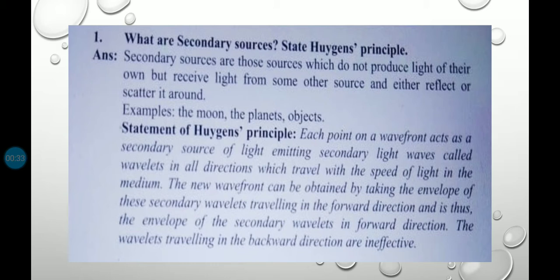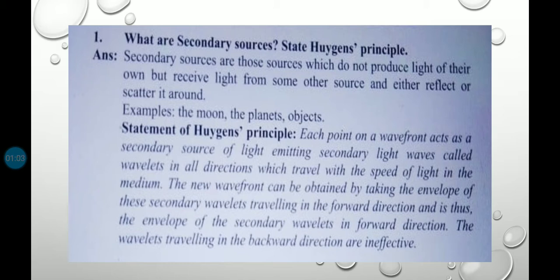At first I will tell you about primary sources. Primary sources are sources that emit light of their own due to their high temperature and the effect of current being passed through them. That means the sun and stars are the natural primary sources, and tube light and TV are the man-made primary sources.